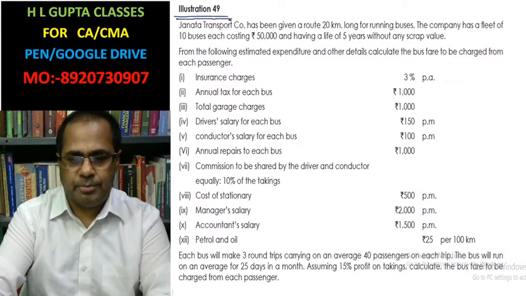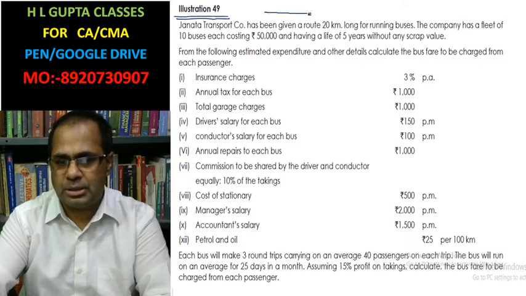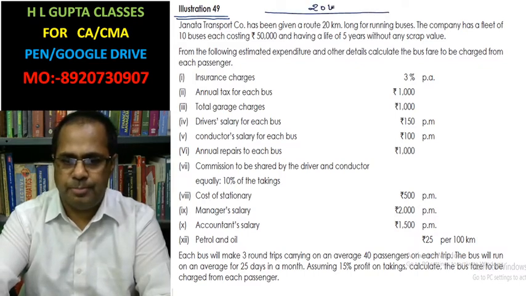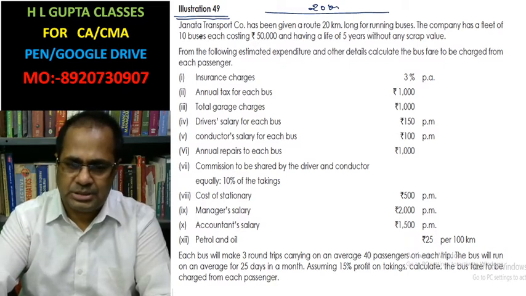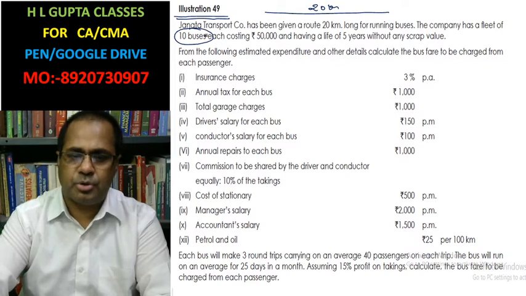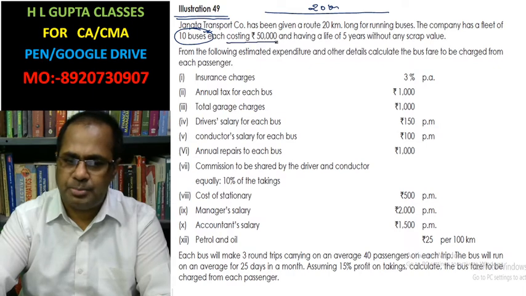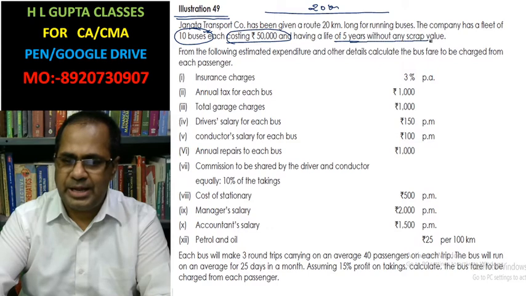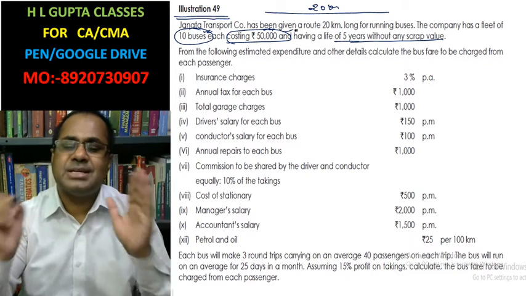Illustration 49, look at it. Janata Corporation has been given a 20 kilometer route. The company has a fleet of 10 buses, you have to keep this in mind. Costing of each bus is rupees 50,000, having a life of 5 years without any scrap. Using this you can calculate the depreciation of the machine.